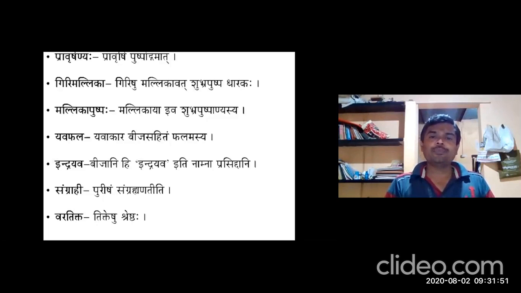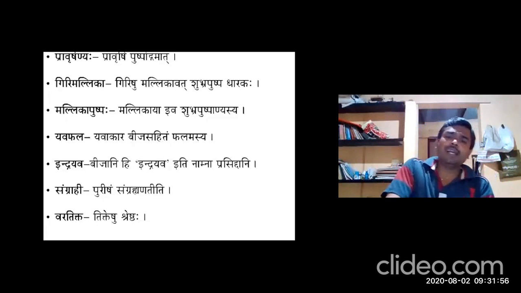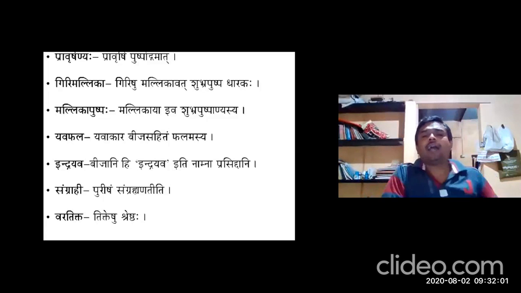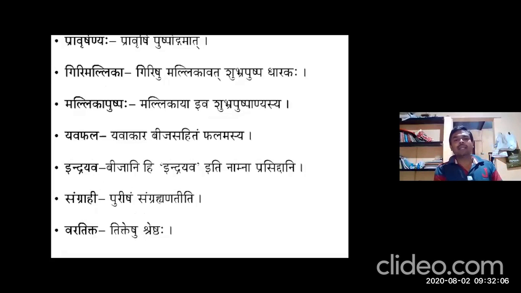Giri Mallika: Girishu Mallikavat Shubra Pushpaha. The plant which grows in hilly areas and has flowers like Mallika Pushpa. Mallikaya eva Shubra Pushpanyashaha. The flowers resemble those of Mallika Pushpa, that is, jasmine flowers.